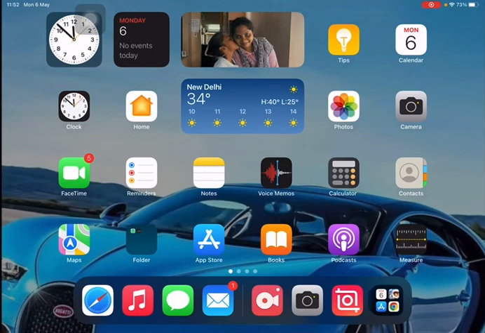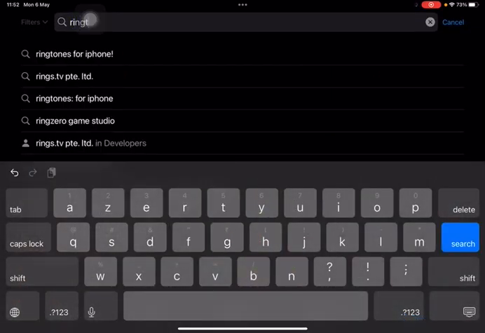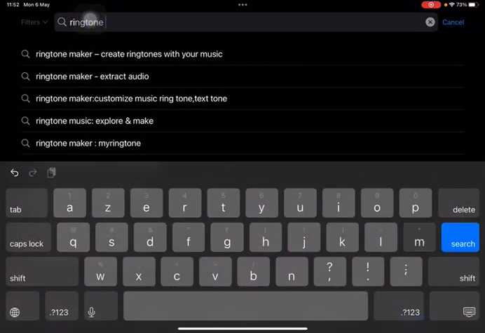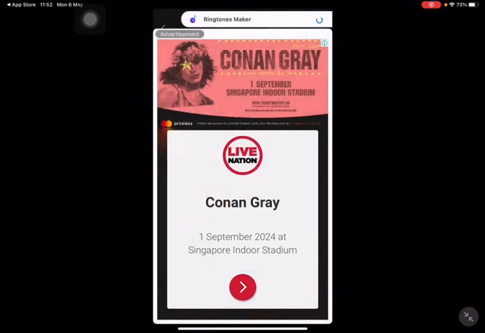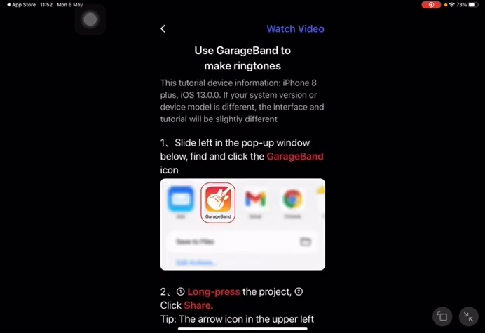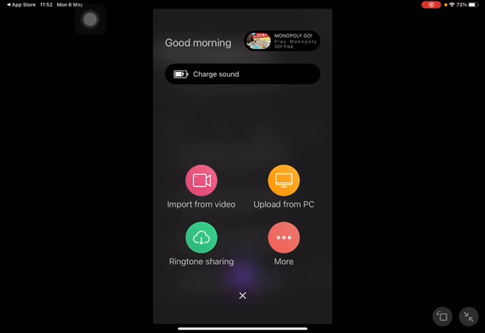So first go to App Store and download the app which I'm showing. Then you will be getting this thing. So press open. After you press open, you will be getting these options. So you have seen a plus symbol here. Click it. Then you have 4 options here. So you should click the first one, which is known as import from video.